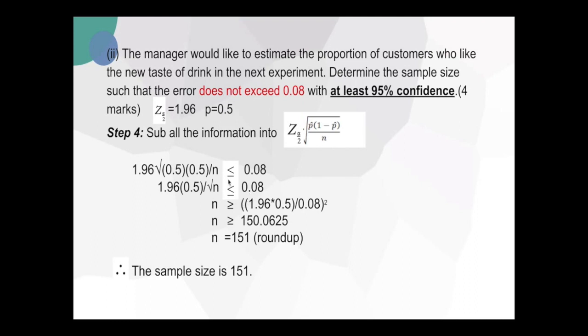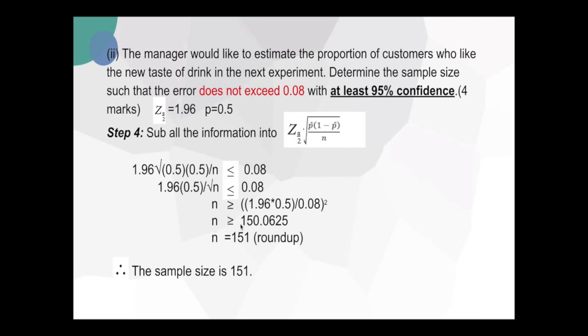As the left-hand side is moved to the right-hand side, we have to change the symbol to greater than or equal to. Therefore, n is greater than or equal to 1.96 times 0.5 divided by 0.08, and square the whole part.